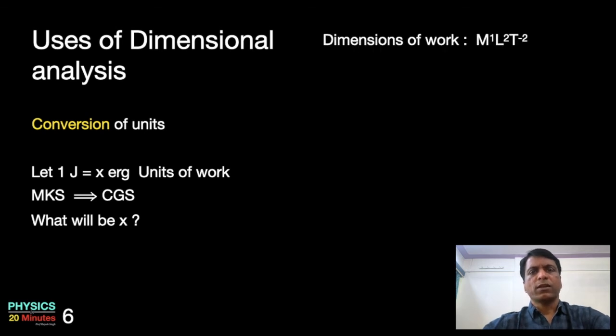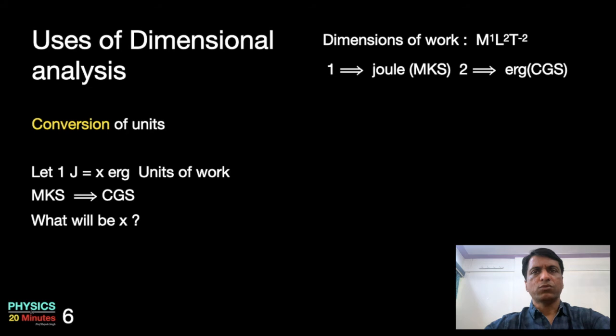Now the dimensions of work are M^1 L^2 T^-2. When you go from one system of units to another system of units, the dimensions remain the same. So we may assign two different suffixes for the two different systems of units. We assign suffix 1 for the MKS system and suffix 2 for the CGS system. So we may write M1^1 L1^2 T1^-2 is equal to x times M2^1 L2^2 T2^-2.